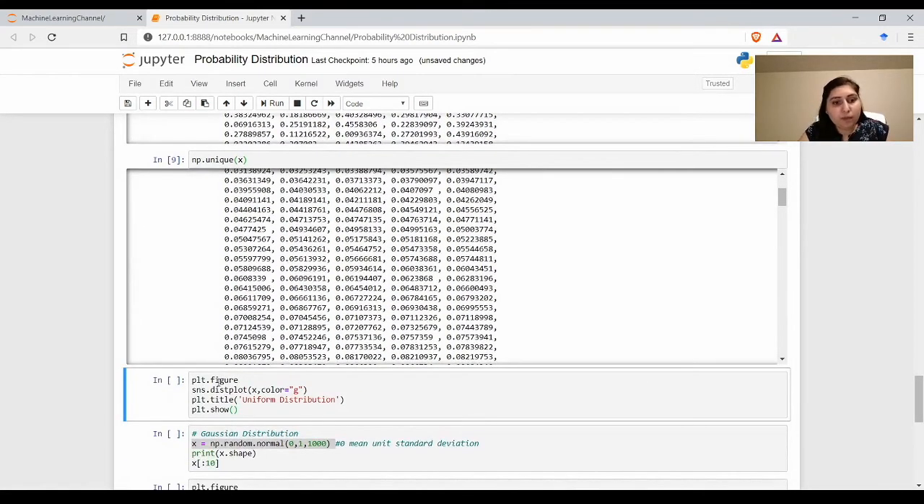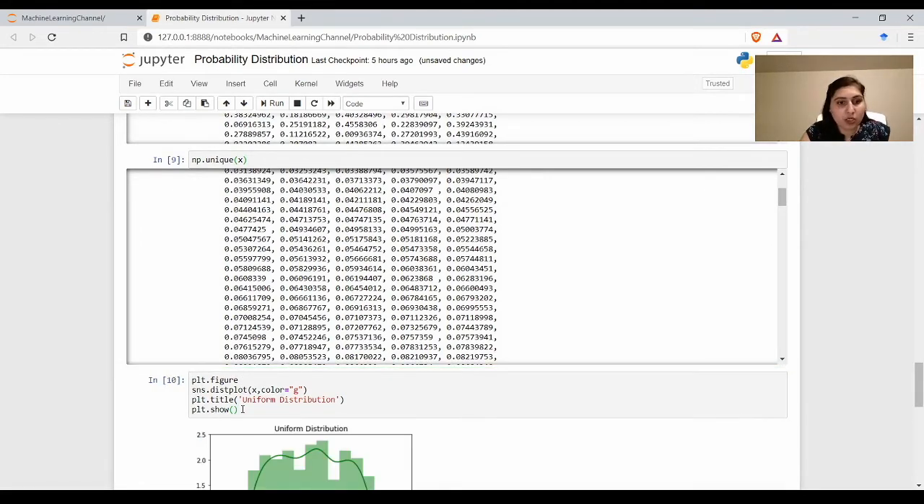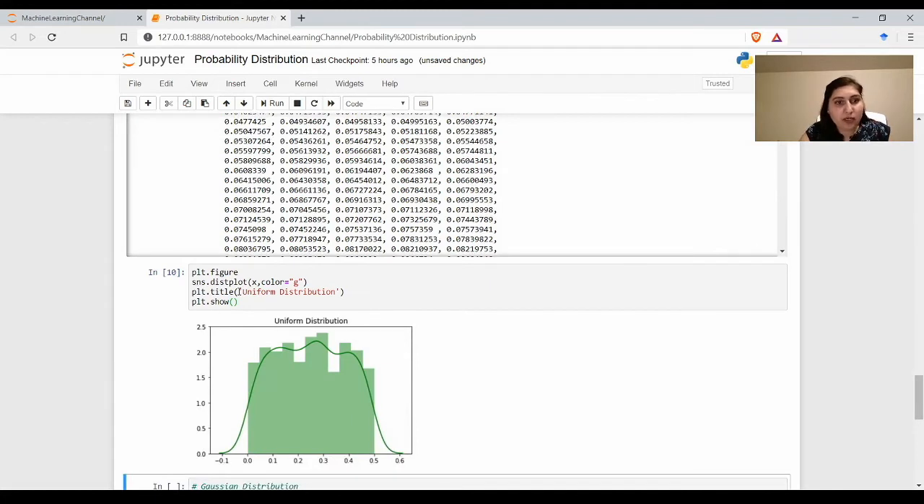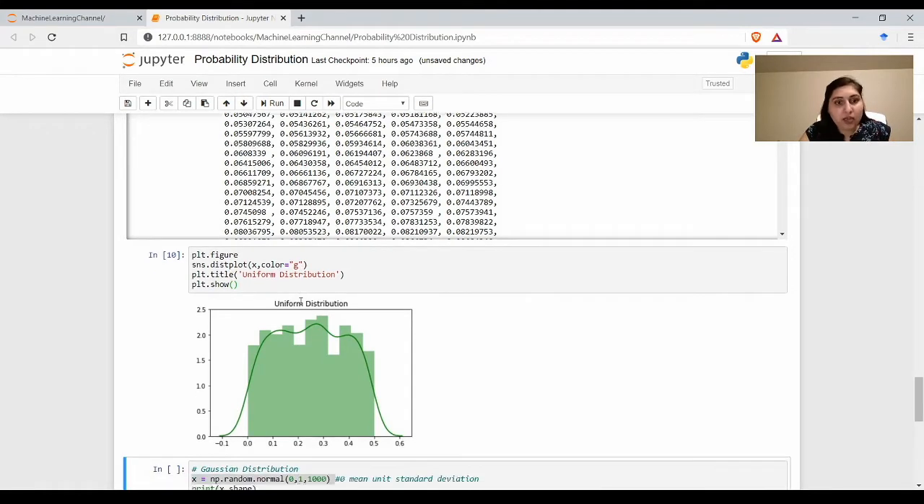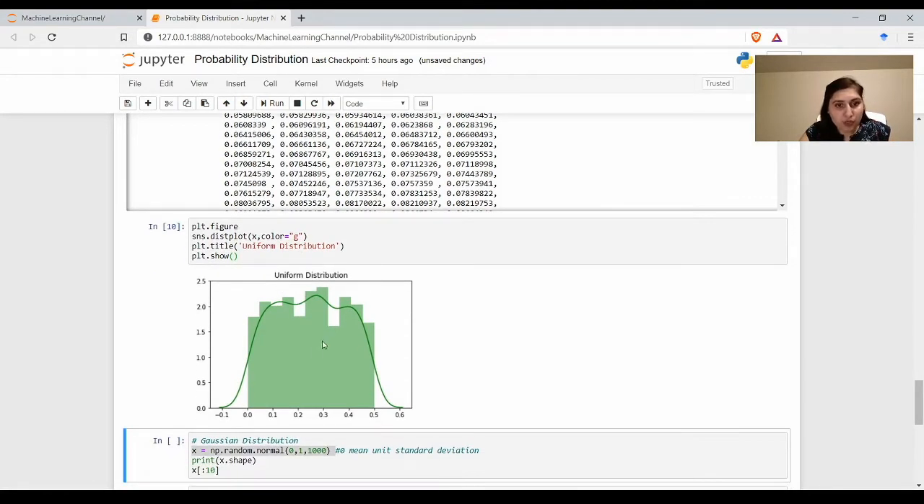Now we can plot the uniform distribution. We are using Seaborn here, and x is the variable which we want to plot, and we are plotting with the color green, and this is the title, uniform distribution. Here we can see x has values between 0 to 0.5, but since the interval was very small, these seem connected and hence it's a continuous distribution.